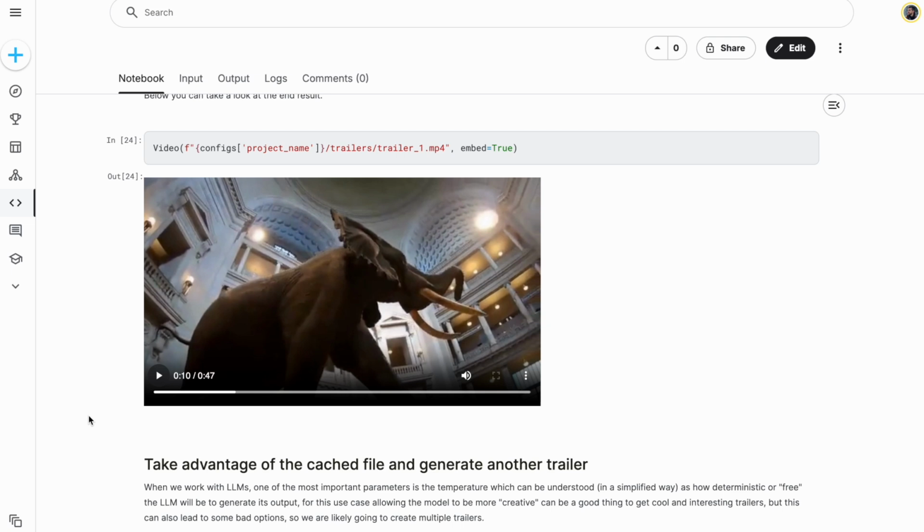So you can see the quality is mostly quite good. So both the text, the audio, and also the images here. You see when it talks about the elephant, it picked the correct image that displays the elephant here.